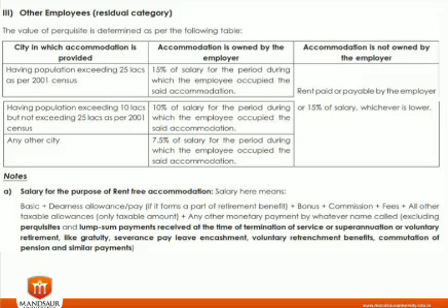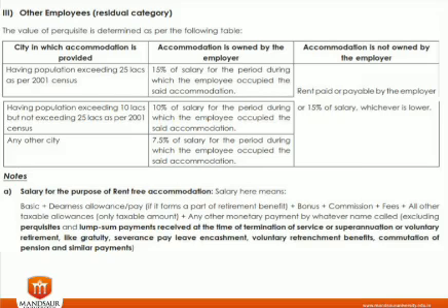For example, if a company purchased flats for its employees, that is accommodation owned by the employer. Another case is if the company does not have its own flat, the company has taken flats on rent, and the rent is paid by the company, and the flats are given to its employees for residential purpose. So here there are two cases.